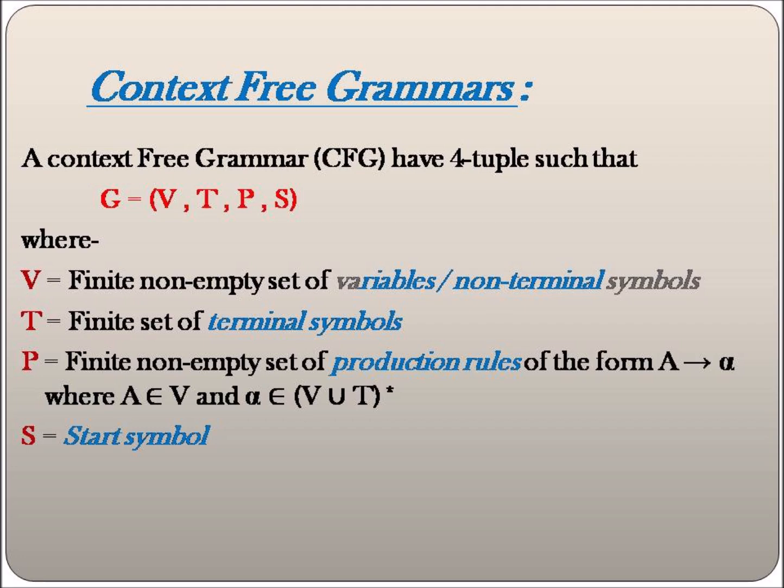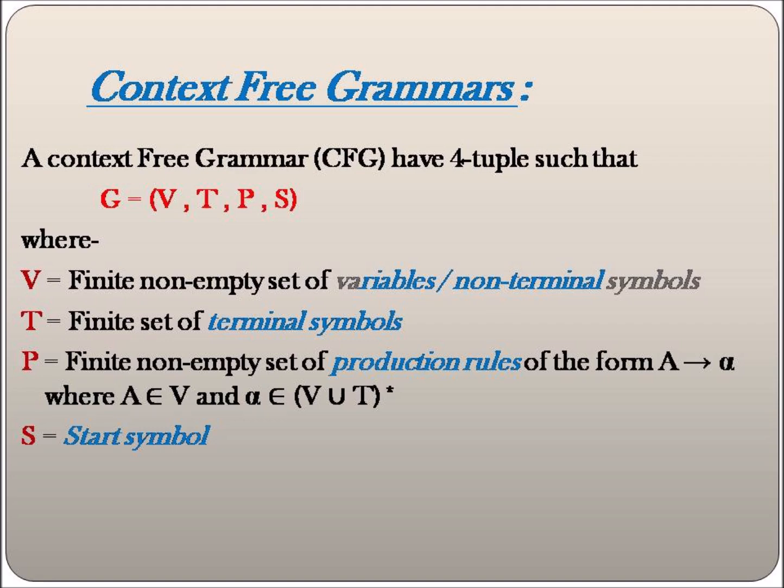T is a finite set of terminal symbols. P is the production rule, which is from capital A to alpha, where A belongs to the finite non-empty set of variables, and alpha is (V union T) closure, meaning alpha may be a combination of terminal or non-terminal symbols, and S is denoted as our start symbol.